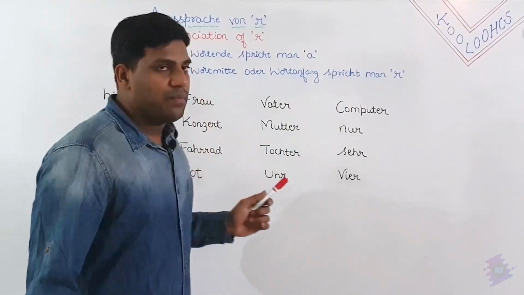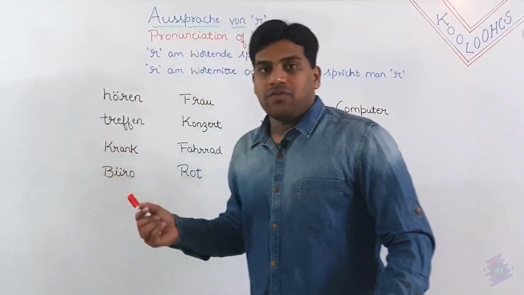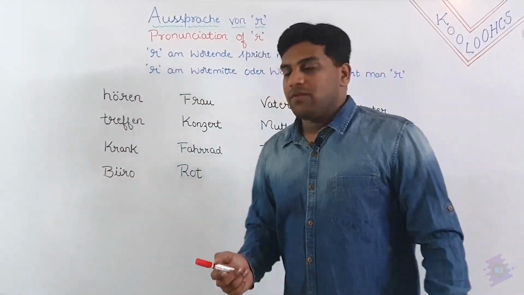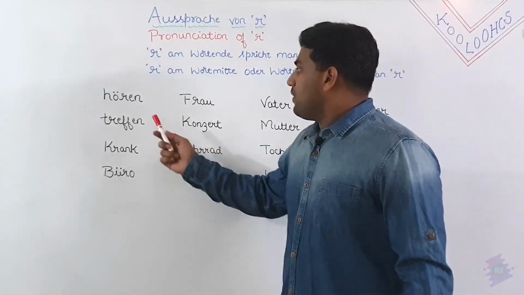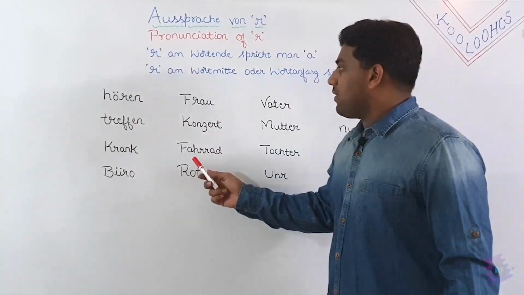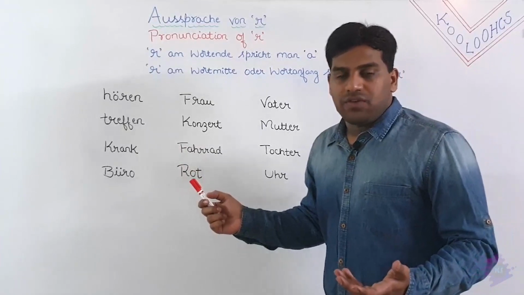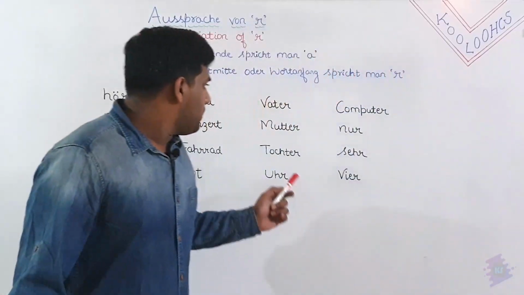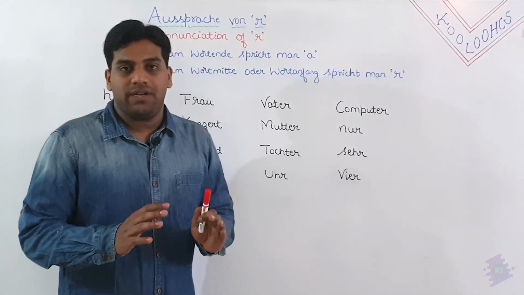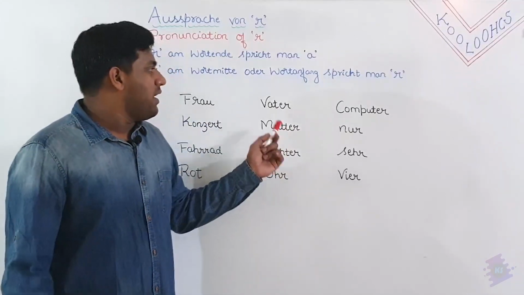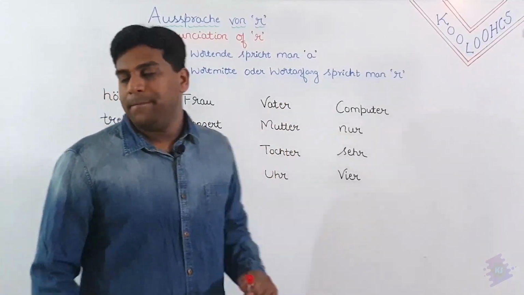So here are a few examples. That is the pronunciation. You should pronounce it properly. So that is why I have made this video, particularly on this letter R. So here these 8 examples are with R pronunciation, and these 8 examples are with just A pronunciation. You don't pronounce it as R, but the letter R will be there in the word.